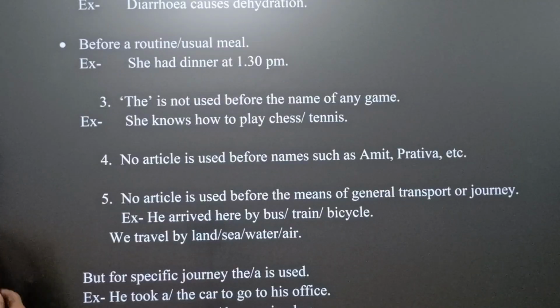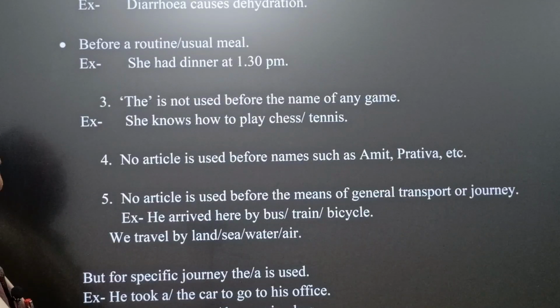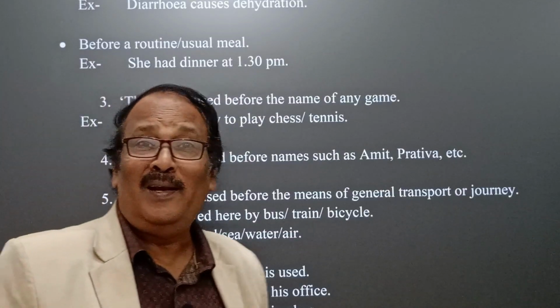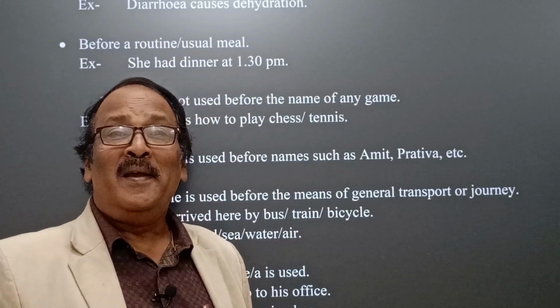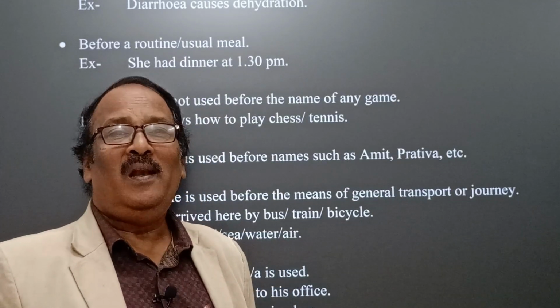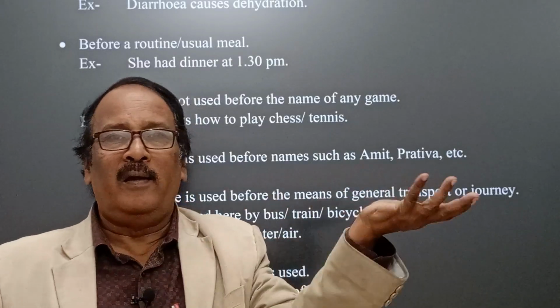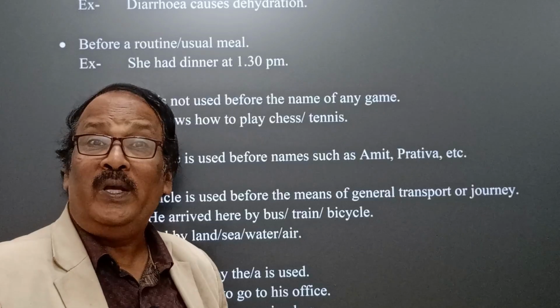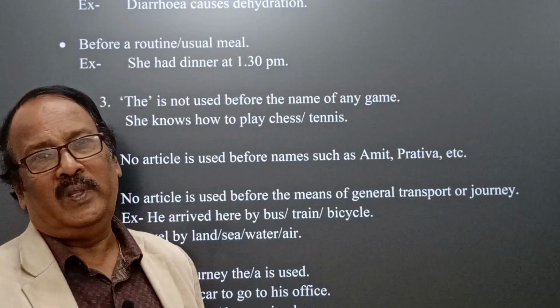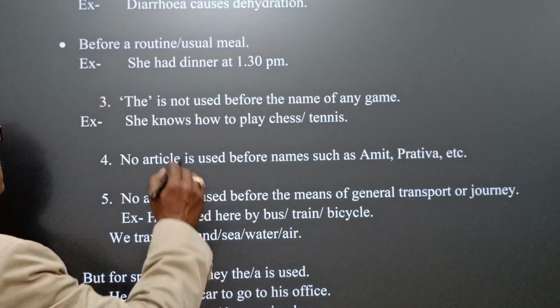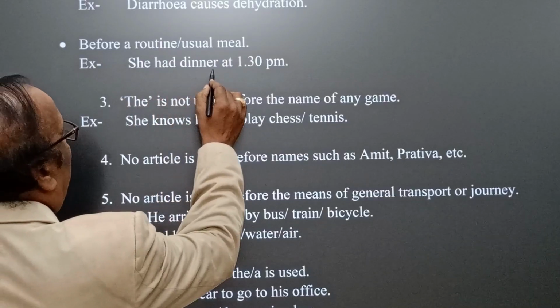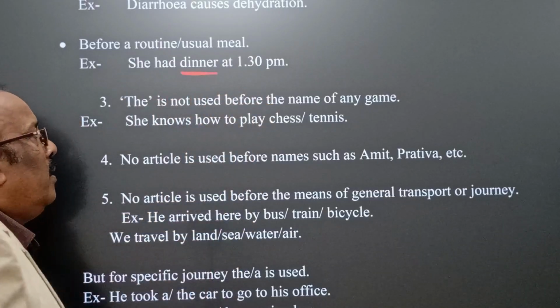Before a routine or usual meal, naturally, my dear students, before an ordinary meal or usual meal, it means the meals that we usually take during the daytime, we don't use article "the". Yes, how? You see here, she had dinner at 10:30.